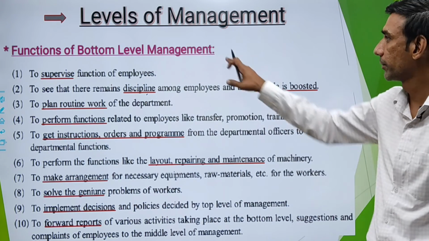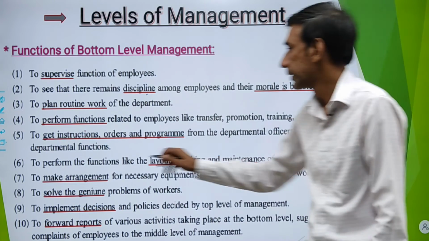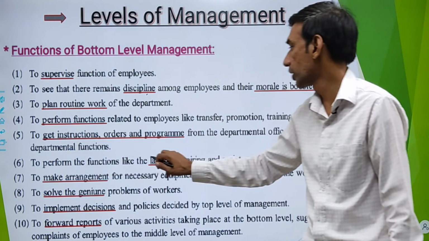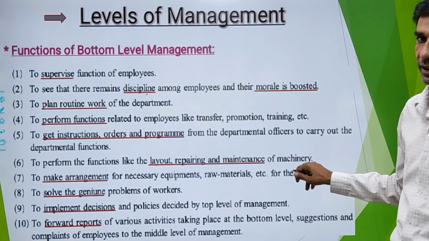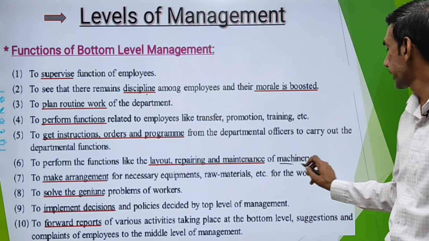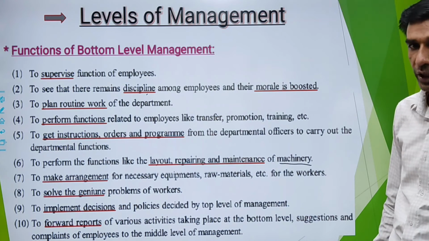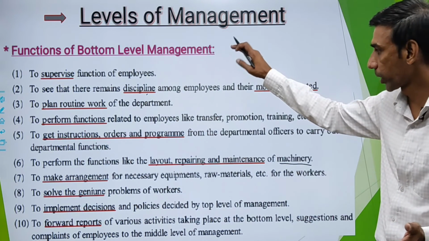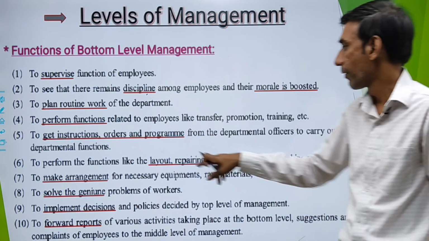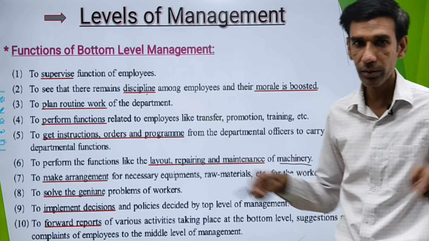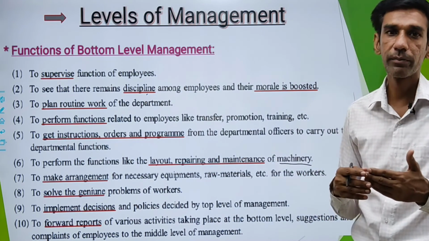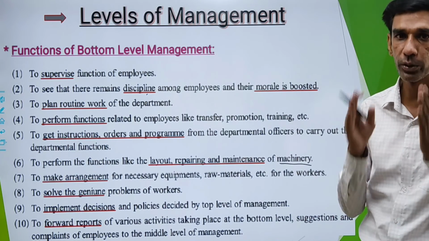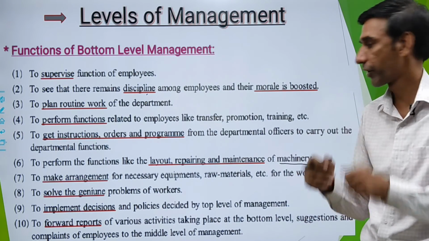Sixth is to perform functions like layout, repairing and maintenance of machinery. Now workers are directly connected with machines, so as a bottom level manager, you need to plan what should be the layout of your machineries. Repairing: when machines need repair, you need to know that and accordingly get it repaired.